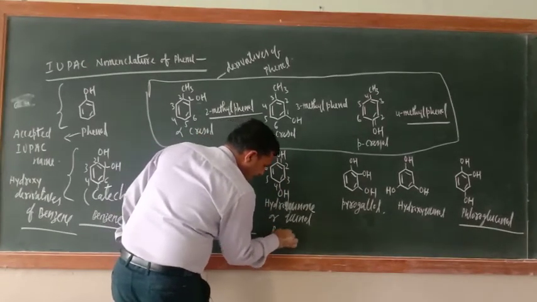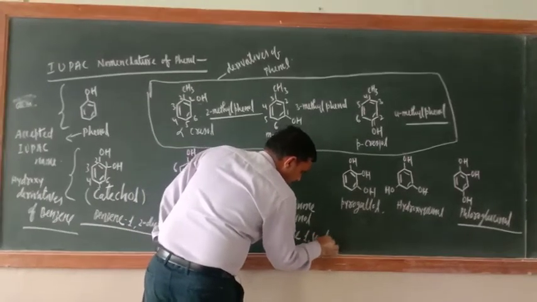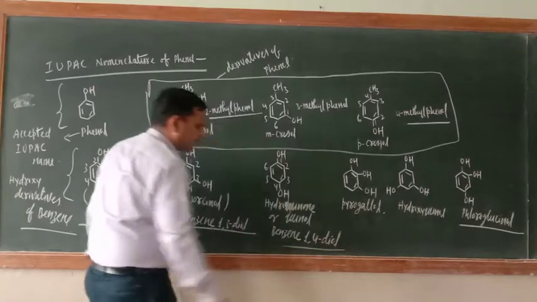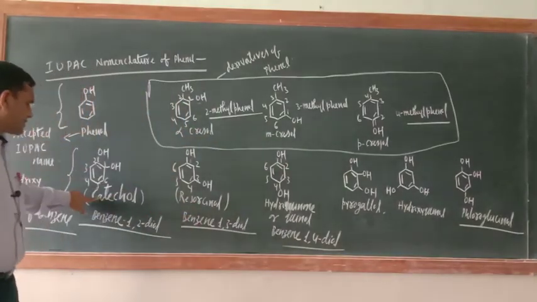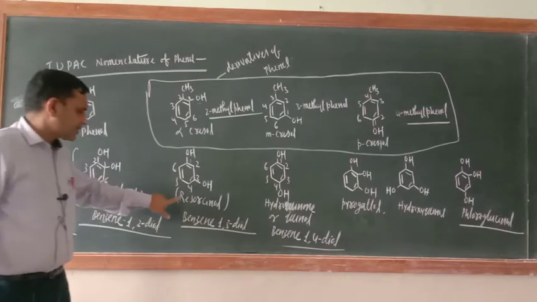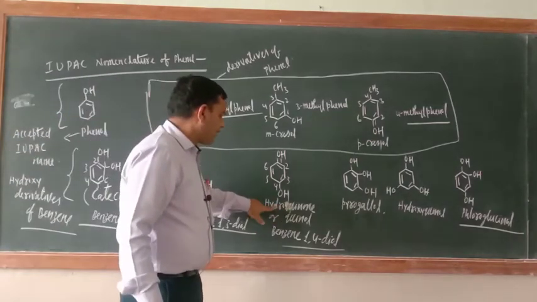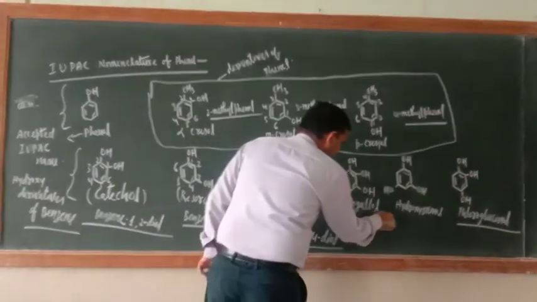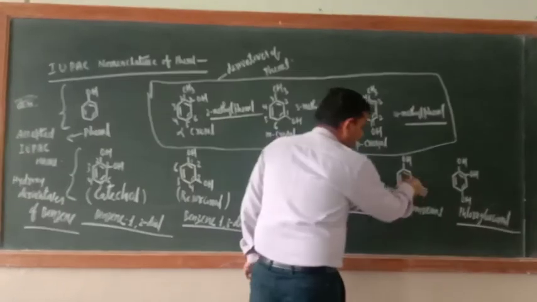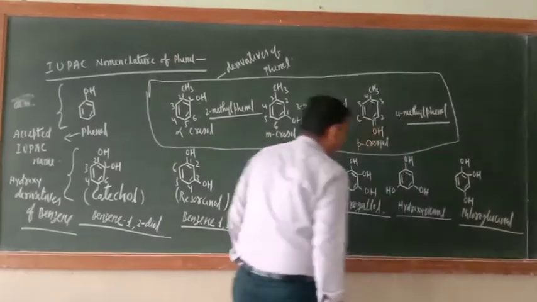Benzene 1,4 diol, correct. Now these are the commercial names: this one is catechol, this is resorcinol, this is hydroquinone or quinol, this is pyrogallol. What about this one, hydroxyquinol, this is phloroglucinol.